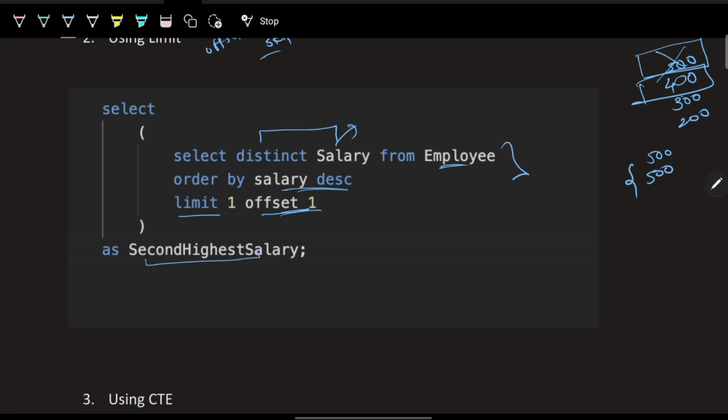If there is no row, if for example it is returning 0 rows, SQL will treat it as a null and you will get the second highest salary as null. Got it? So this is how you can solve this problem using the limit and offset.